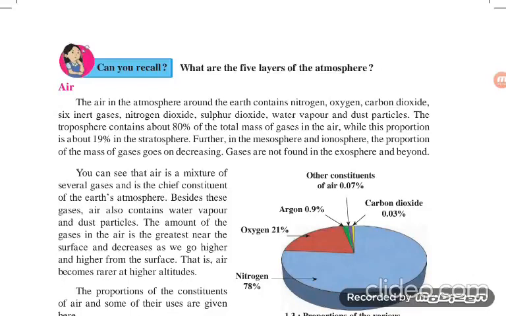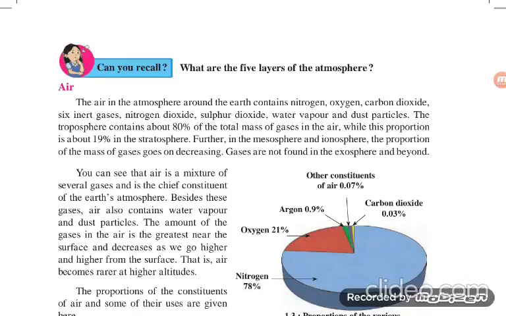Now, one by one, we discuss the three components of the environment: air, water, and soil. The first one is the air. The air in the atmosphere and the earth contains nitrogen, oxygen, carbon dioxide, inert gases, nitrogen dioxide, sulfur dioxide, water vapor, and dust particles.